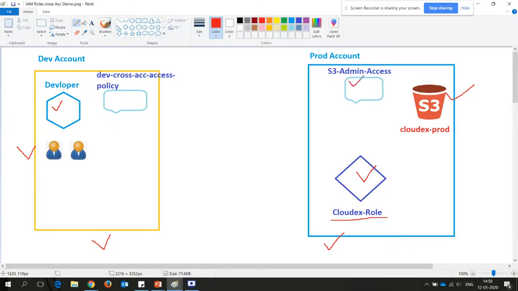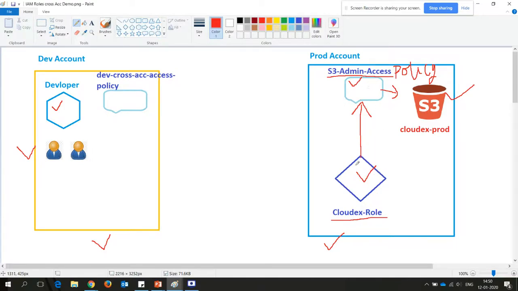First of all, create a policy. This is your policy. Create the policy, and in the policy you have to give permission like allow. Since I have given S3 admin access, it means I have given the modify access to this S3 bucket on behalf of this policy. So create a policy, give the modify access, and give the access to this role. Apply this policy directly onto this role.